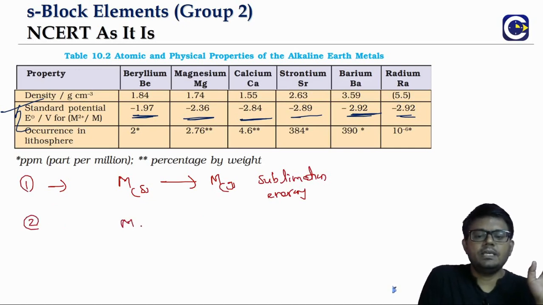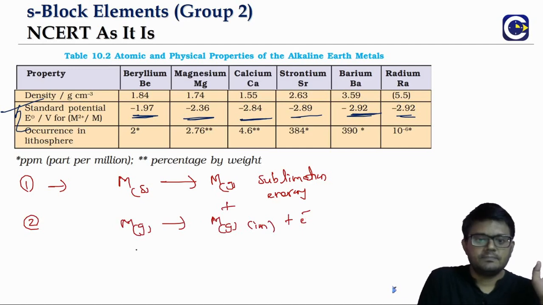The second step is that the gaseous atoms have to lose electrons, thereby forming the ion. It may be a monovalent ion or it depends. So here also energy will be required. That is what we call the ionization enthalpy.